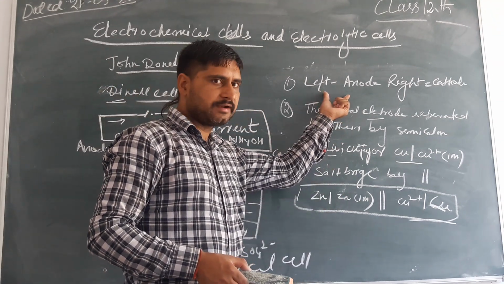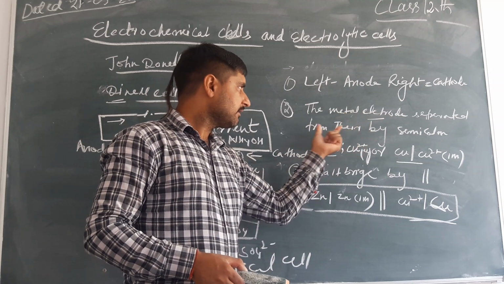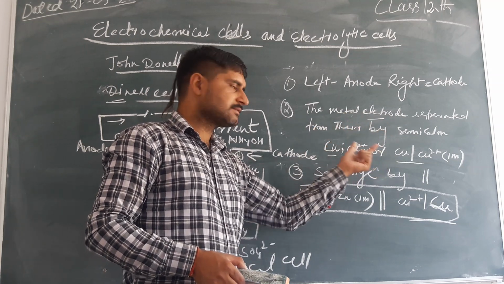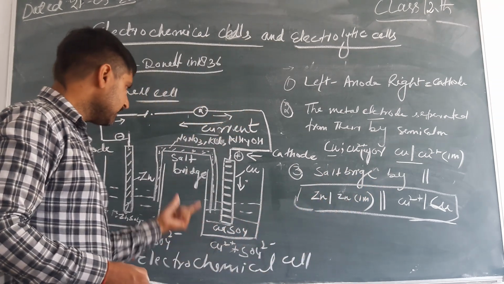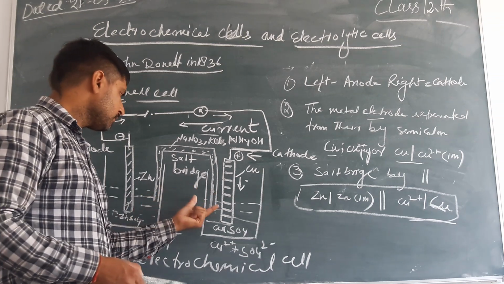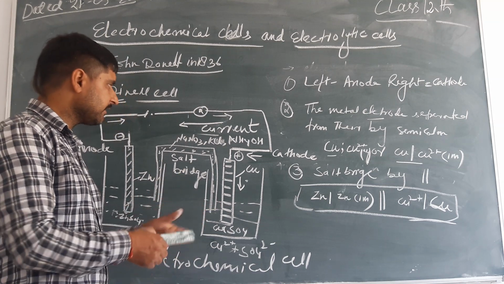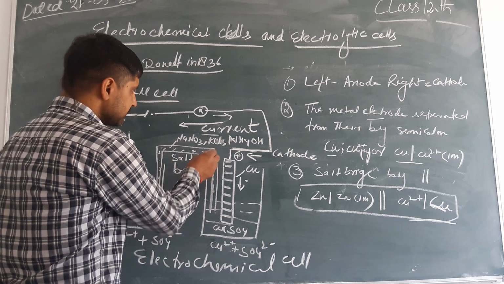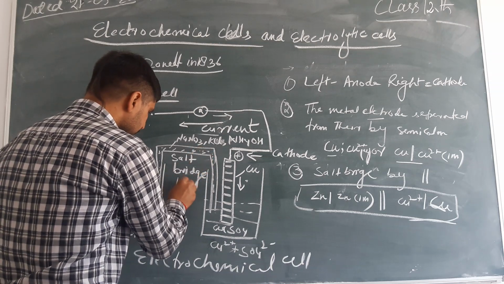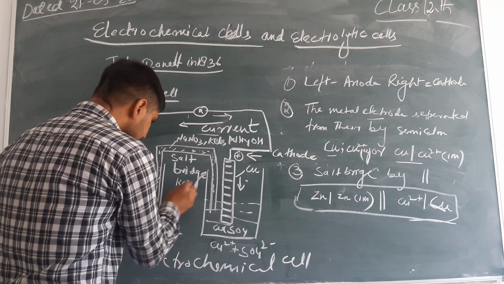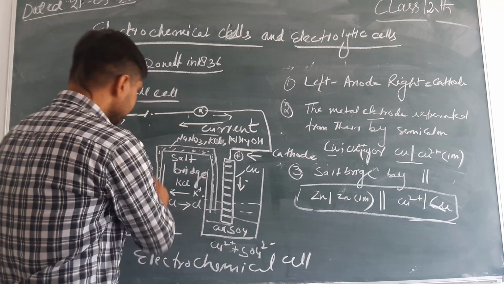On the left hand side we write the anode, right hand side the cathode, metal and their ions separated by a single vertical line, salt bridge by a double vertical line, and this salt bridge joins the two vessels and maintains the mobility of ions. Suppose the salt bridge is made up of potassium chloride: potassium moves in one direction and chloride moves in the other direction.